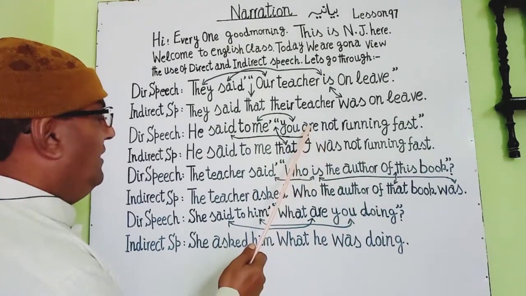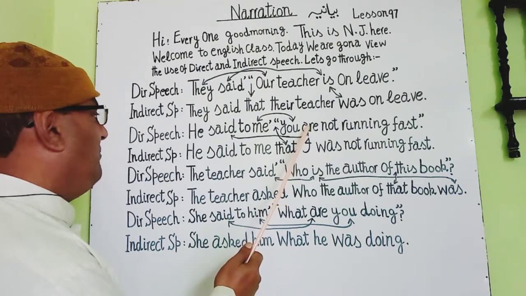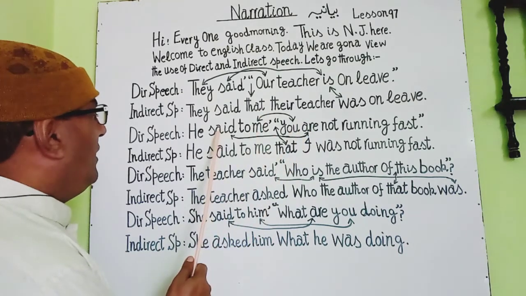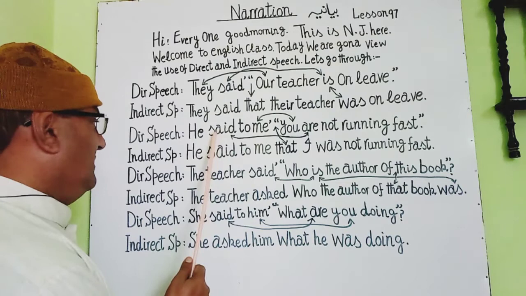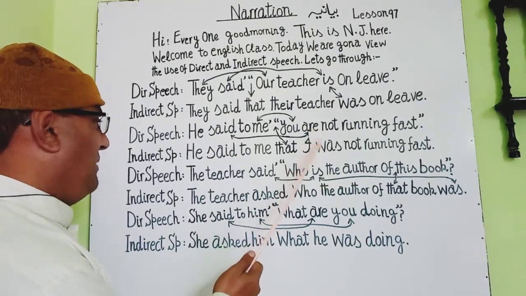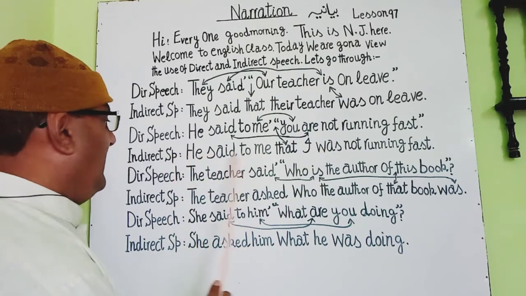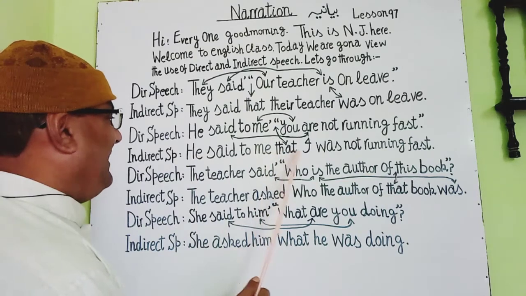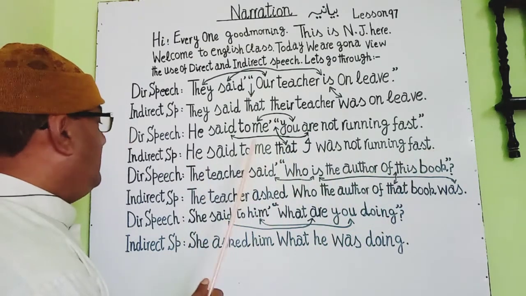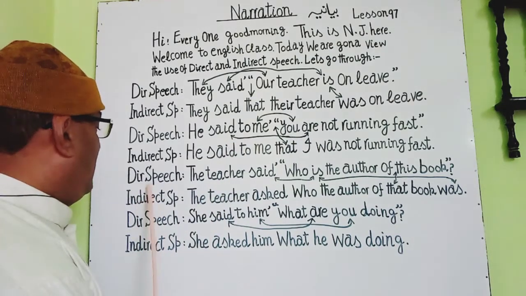Again we see the verb are here in present, or is the present form of the verb, and it will be changed by outer verb, that is said. It's the past, so the are will be replaced by was. So you see the indirect statement is: he said to me that I was not running fast, full stop. This is the change. Now we see the third statement, which is direct speech.